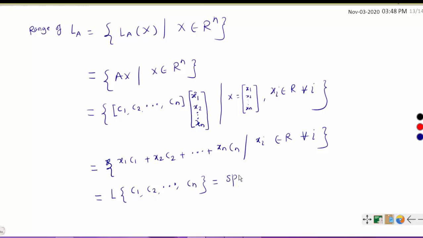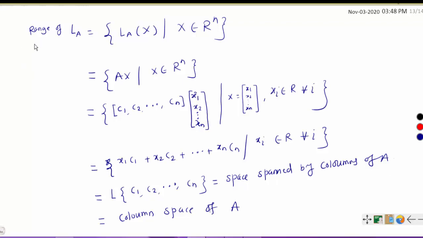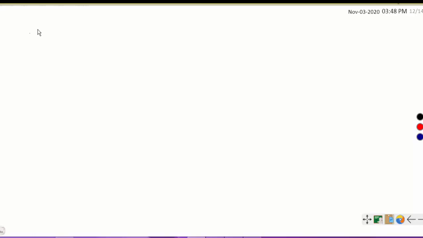This is the space spanned or generated by the columns of A. The space spanned by the columns of A is the column space of A. So what we have is that the range of LA is nothing but the space spanned by the columns of A. Therefore, the dimension of the range of LA is equal to the dimension of the column space of A. Why is this the column space of A? Because the range of LA is the column space of A.